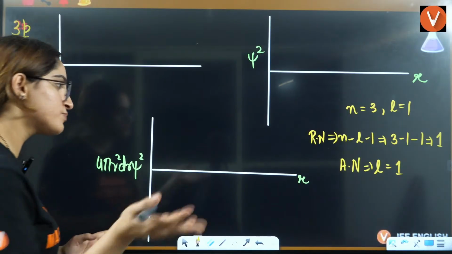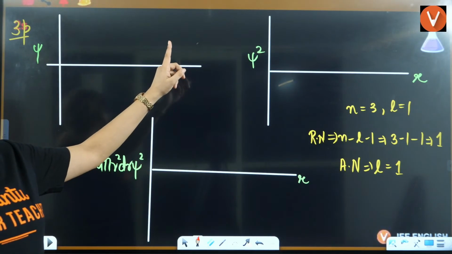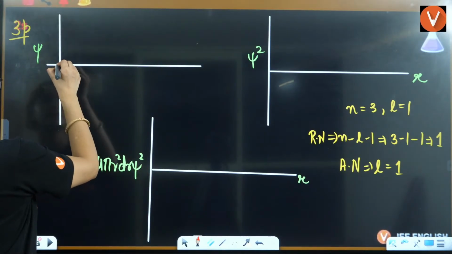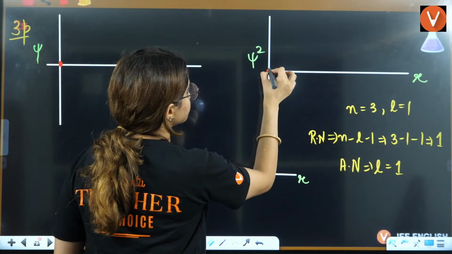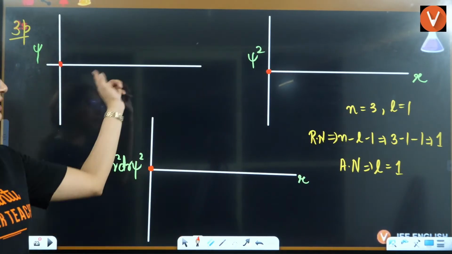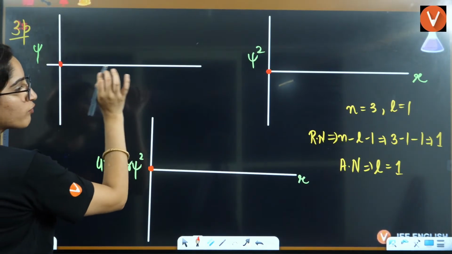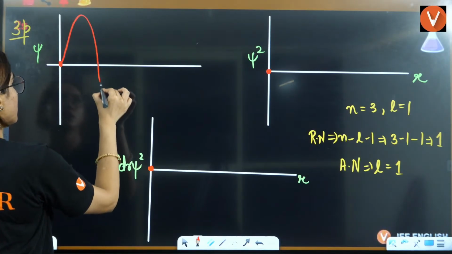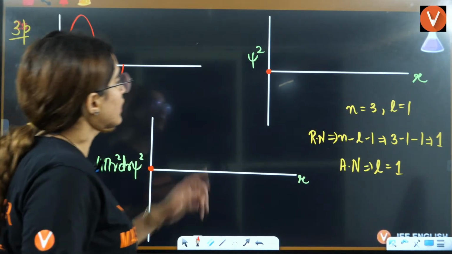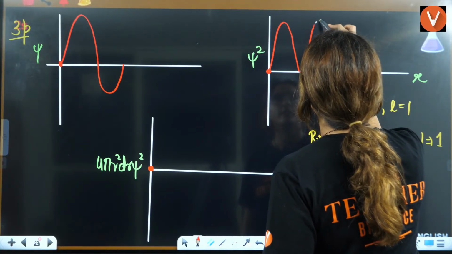Okay, you will draw? Sure. Let's draw it. It is always starting from the minima. Peaks are decreasing, then increasing. Right? I need to draw one radial node. Okay, so it will be like this, one and this. Here I need to draw one radial node, one, and that's it.